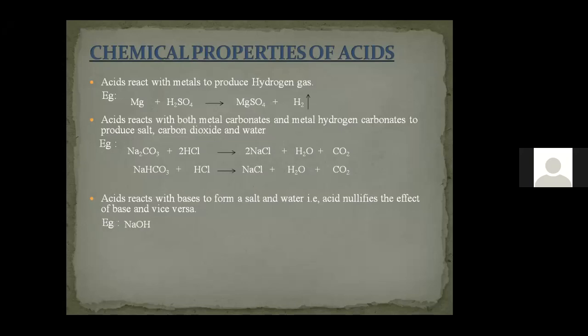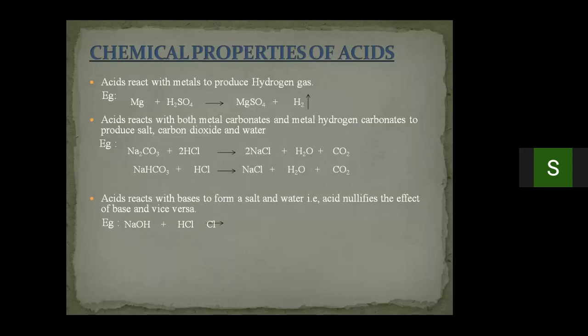We'll take an example of a base, that is sodium hydroxide, which combines with an acid like hydrochloric acid. When an acid and a base are made to react with one another, we end up with the formation of salt and water. Which salt will be formed here? Sodium chloride.